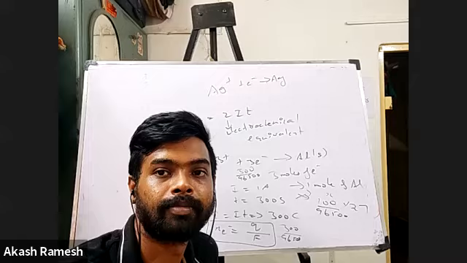Now can you do the stoichiometry? They have directly given 9650 coulomb of charge, right? So can I calculate the number of moles of electron using this formula, Q divided by F?